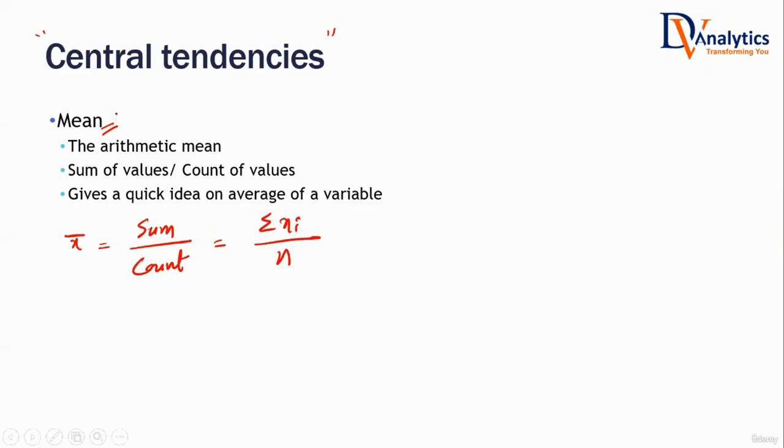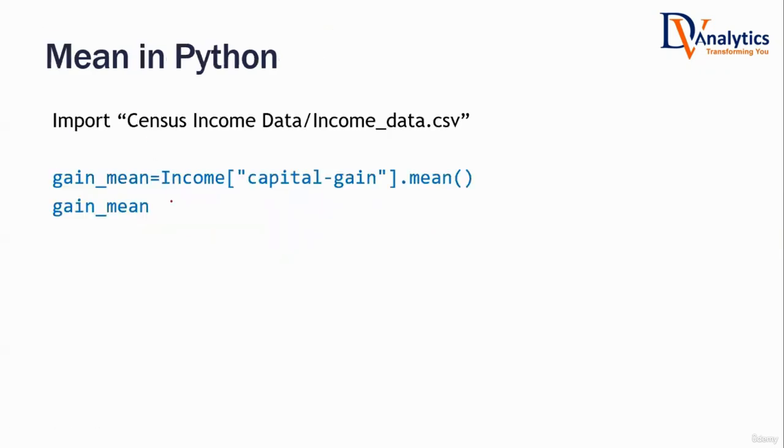How do you calculate average in Python? For example, you're taking a data set. This data set is census income data, the 1990 USA census data. It is actual real data. We can get it from their website. In that data set, there are several columns. One of the columns is capital gain.